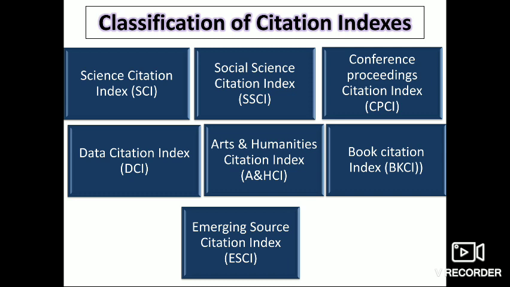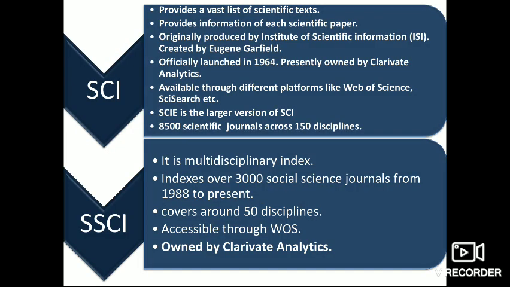There is Science Citation Index, that is SCI, Social Science Citation Index, that is SSCI. We have Conference Proceedings Citation Index, that is CPCI, Data Citation Index, DCI, Arts and Humanities Citation Index, Book Citation Index. Then we have the Emerging Source Citation Index. Let us discuss each of these one by one.